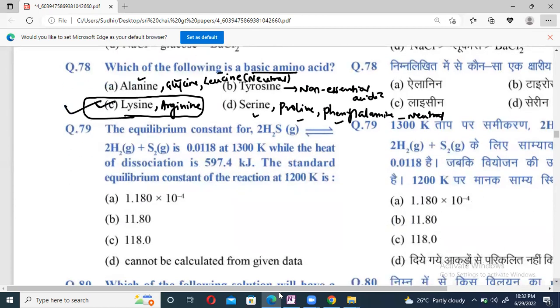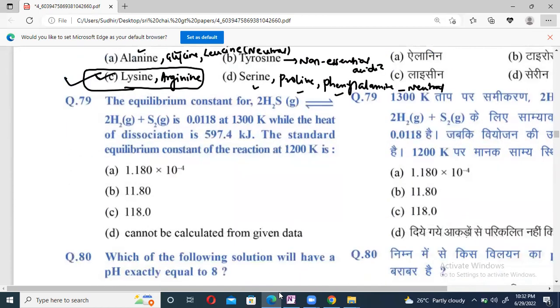79. The equilibrium constant for H2 is given at that temperature, while the heat of dissociation is 597.4 kilojoule. What is the standard equilibrium constant of the reaction? Yeah, beta, the formula is the same thing.